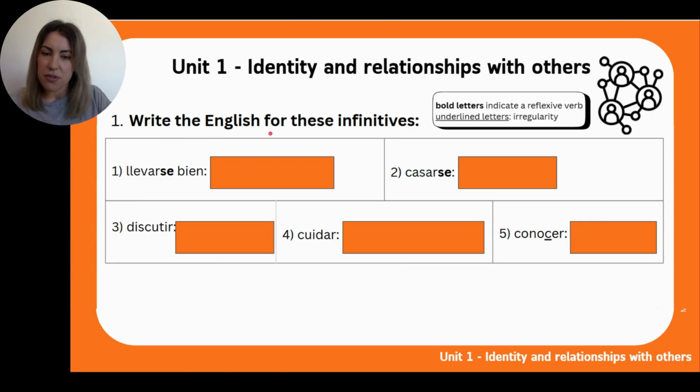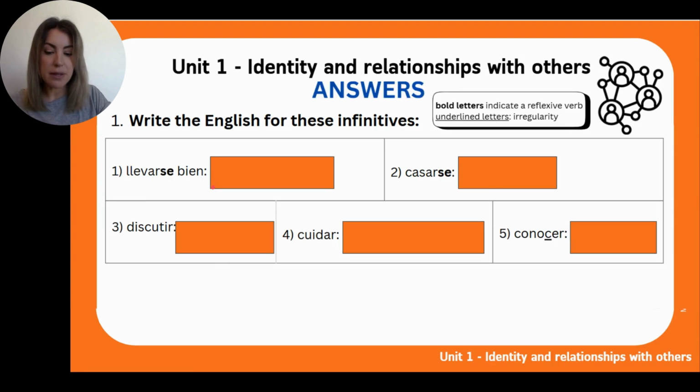Okay, so the first bit. Write or say the English for these infinitives. Llevarse bien, which is a reflexive verb. Casarse, the same. Discutir, cuidar, conocer. You can pause the video, think about it. But in 5, 4, 3, 2, 1, I will show you the answers.